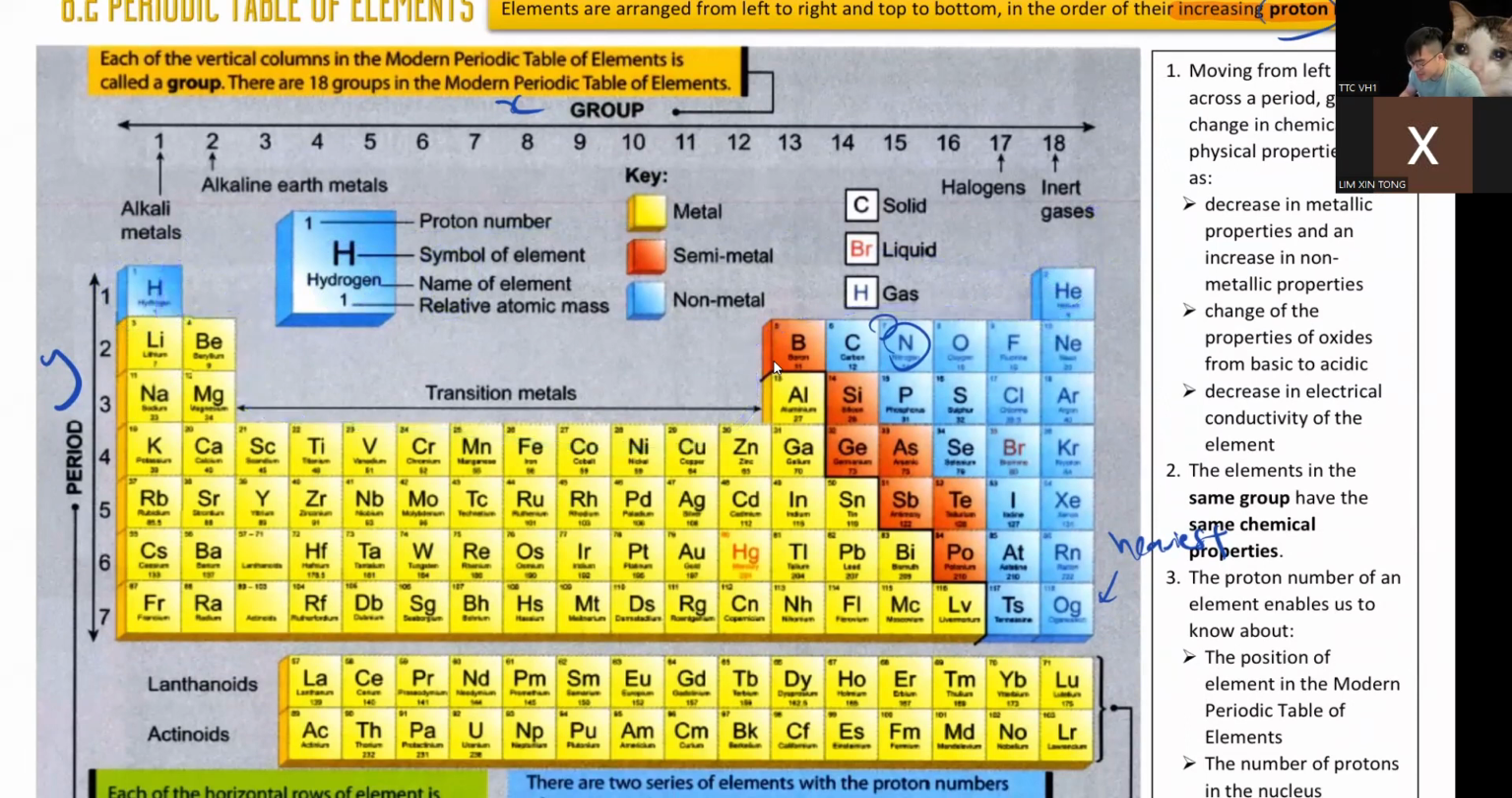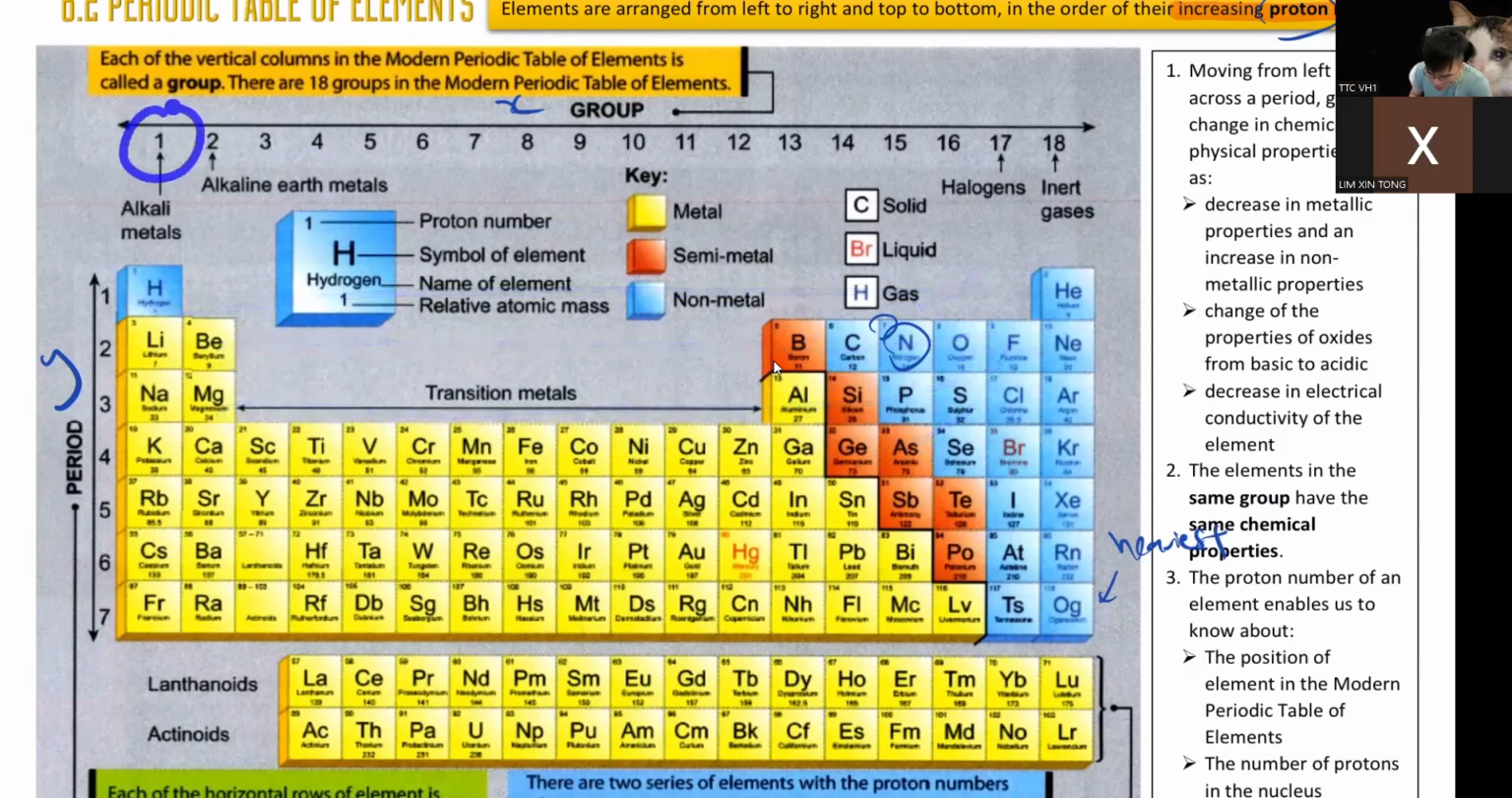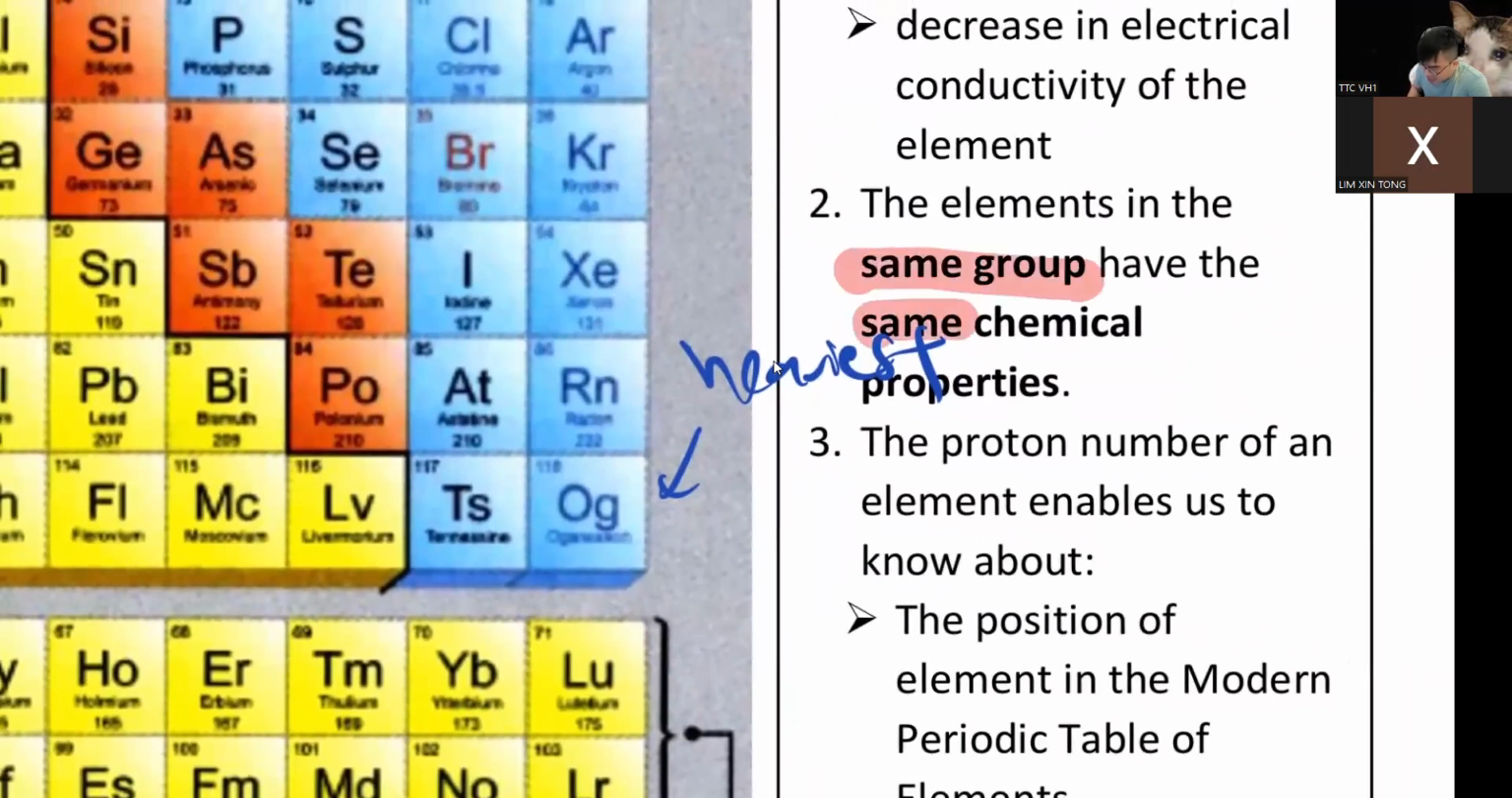This one is very easy. It is purposefully done this way. Yes, this looks ugly because it has a gap there, but hang on a second, this will make a lot of sense. I arranged my elements in such a way that everything in the same group, let's say this is group 1, the first row, has the same chemical property. That means they behave the same way.